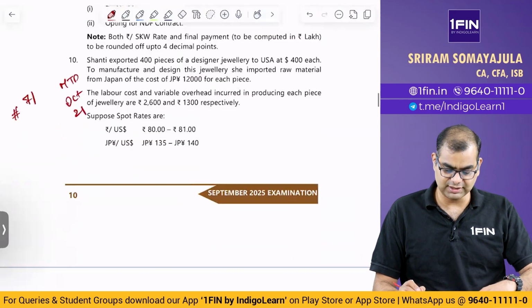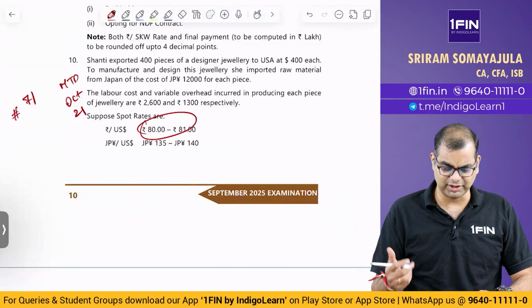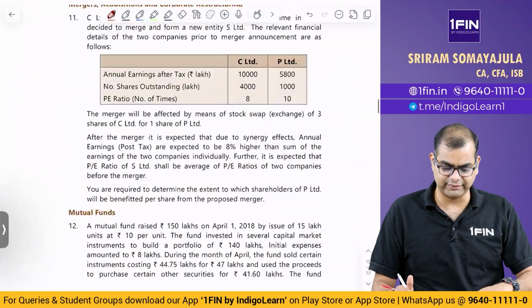This we have solved in class, nothing fancy. They have only changed the rates. I think it's 60, 65 something in the question originally. Now it is changed to 20, 80 and 81.